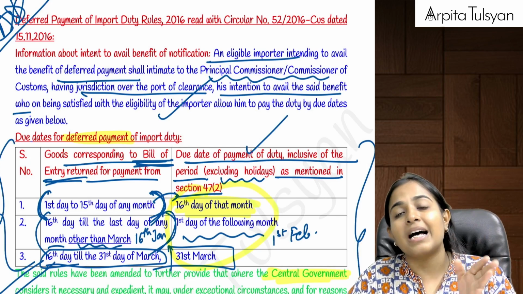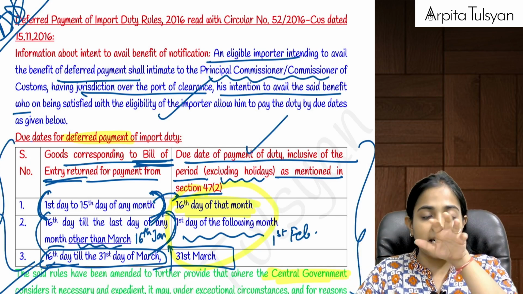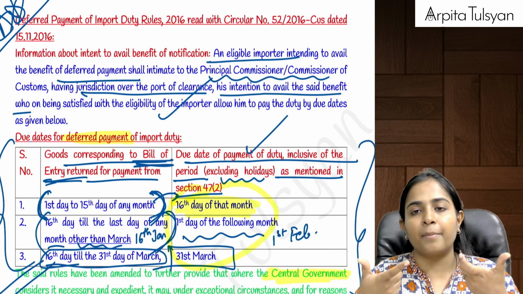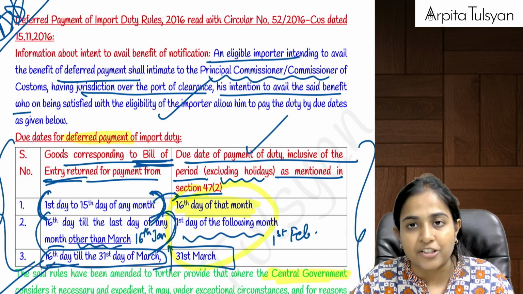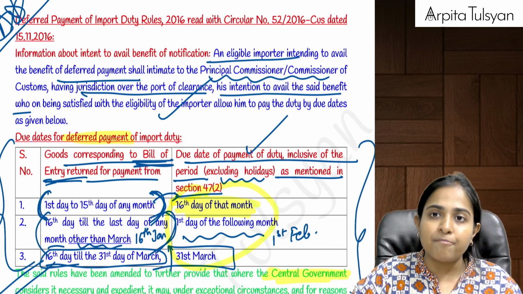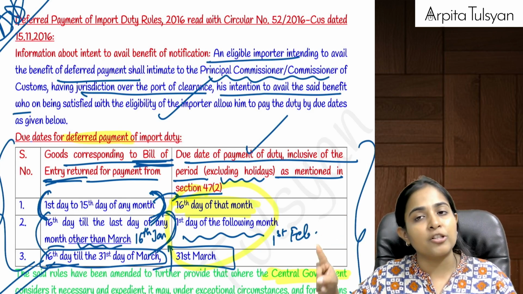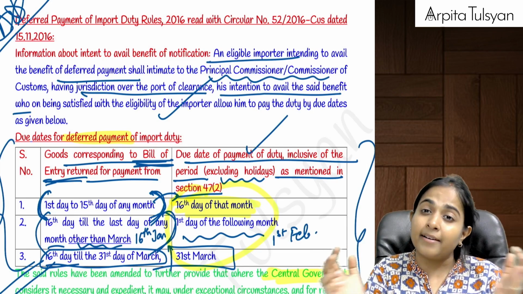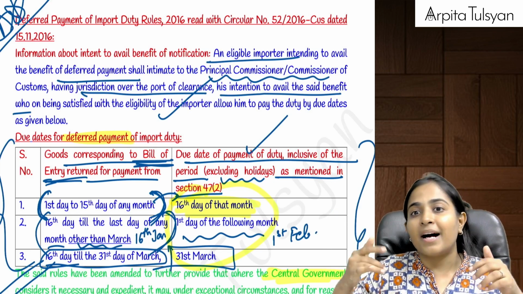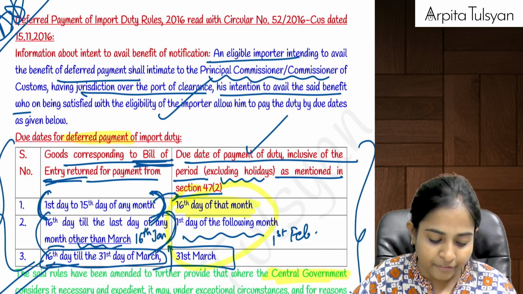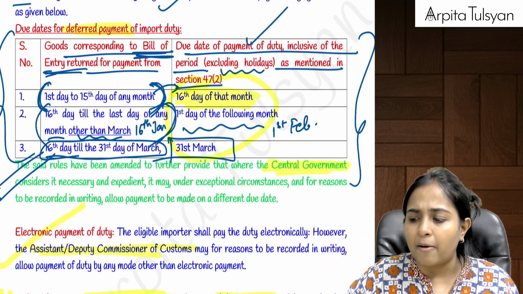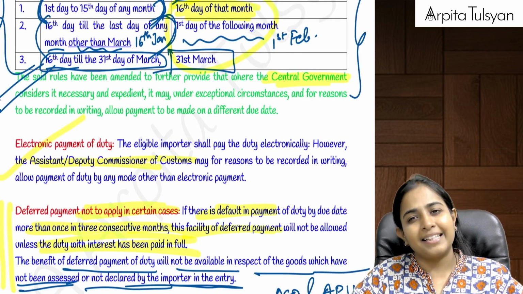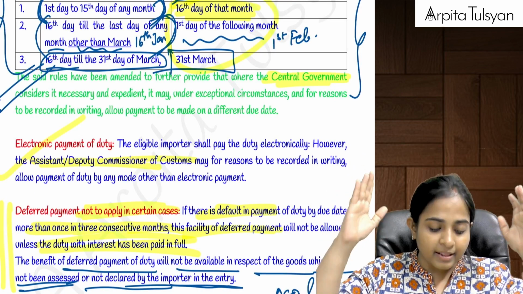For any month other than March, for any bill of entry received between the 16th of the month till the 31st, the payment can be done by the 1st of the next month. In case of March, if any bill of entry has been returned between 16th March to 31st March, then the payment has to be done by 31st March. So basically all the payments will be cleared in the same year itself. That's why for March they are not taking it to 1st of April. And there was an amendment inserted where they said that if the central government is of the opinion that some more time should be given, then that extra time will be given.